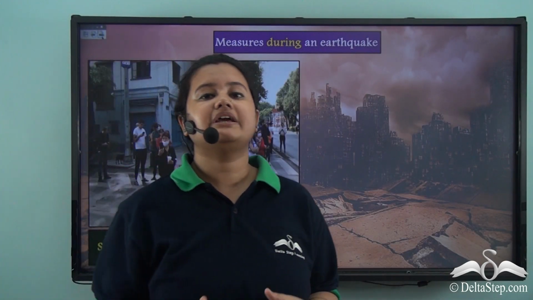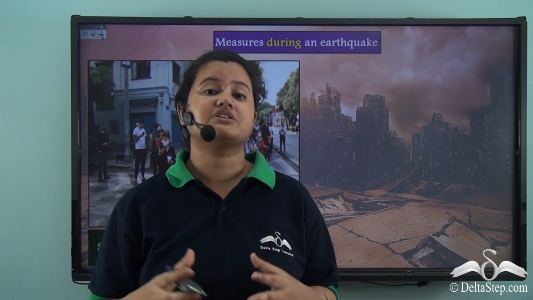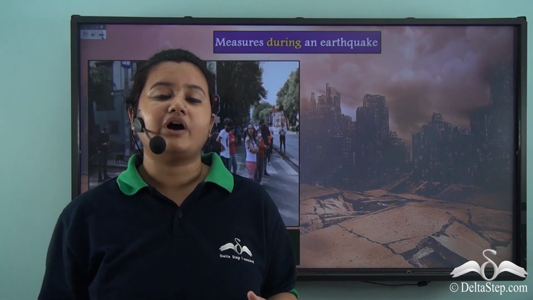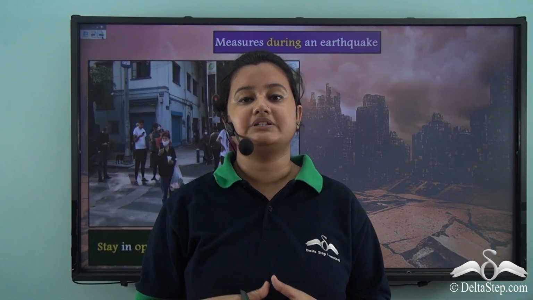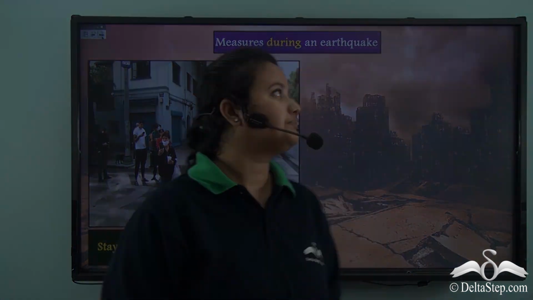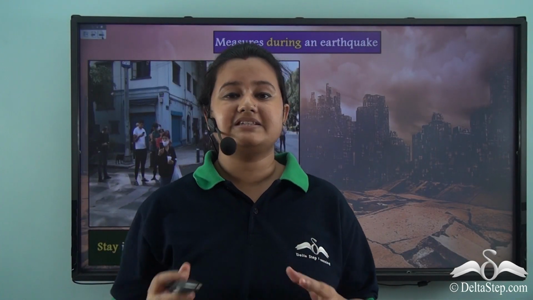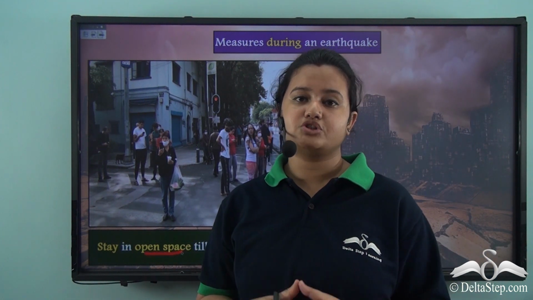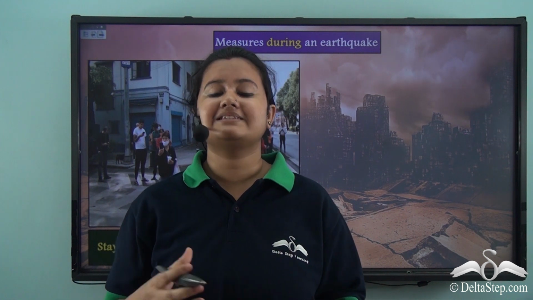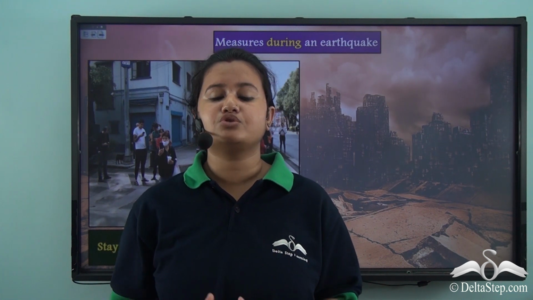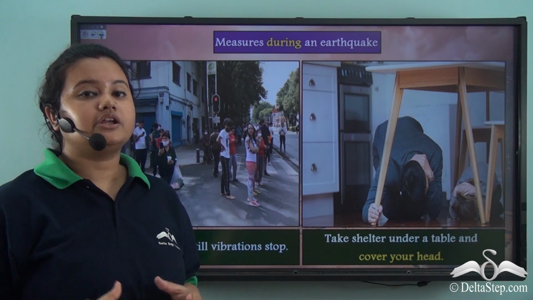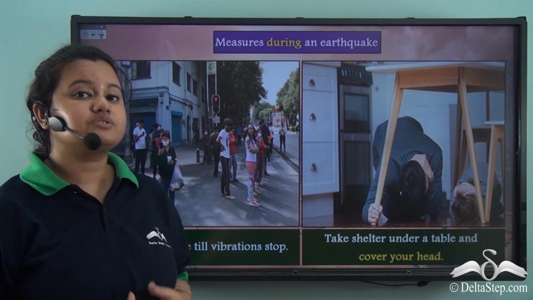In spite of media awareness and required precautions, an earthquake might occur. So what to do when an earthquake occurs? Now I will discuss the steps that should be taken during an earthquake. During an earthquake, the best measure is to stay in open space till the vibrations stop. So if you feel any sudden tremors, then you must run out of your houses and stay in open space like fields or parks. But what to do if you are indoors and cannot run out of your house immediately?